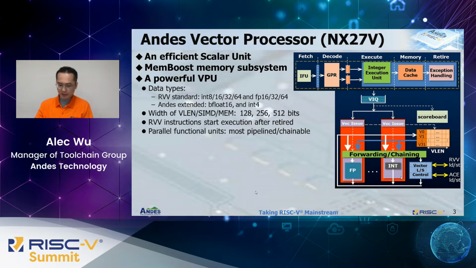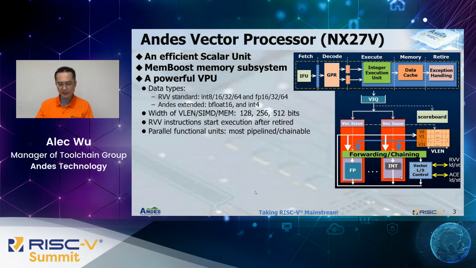This vector processor unit can support different data types, including data types defined in the RISC-V vector spec, such as integer 8 and floating point 32. Moreover, it also supports bfloat16 and integer 4. These two data types are extended by Andes. The vector length, SIMD width, and the memory bus width are configurable in the NX27V.